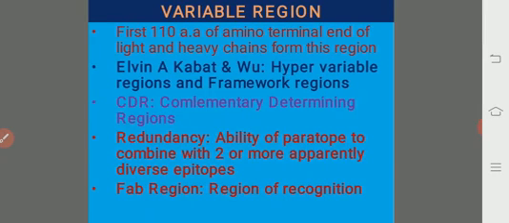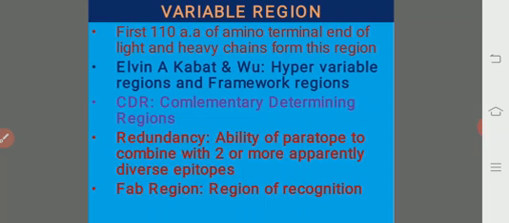Now, Wu and Kabat compared the amino acid sequences of many different VL and VH regions. They found that the greatest amount of variability occurred in 3 regions of the light and heavy chains.